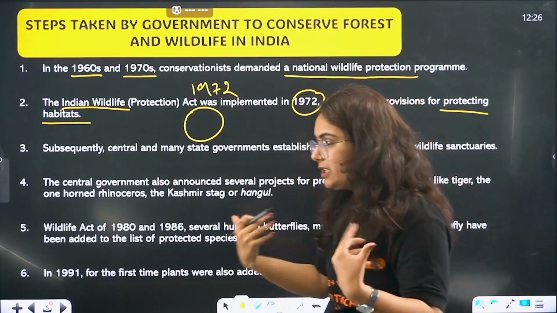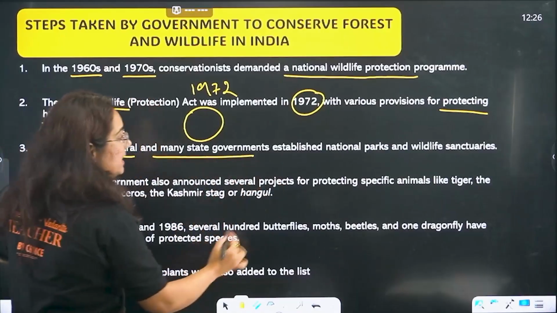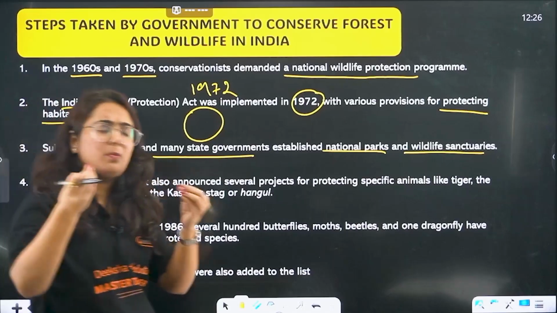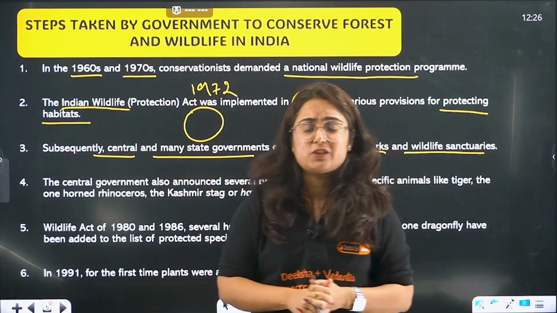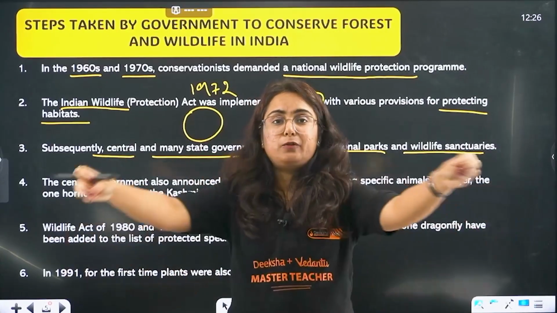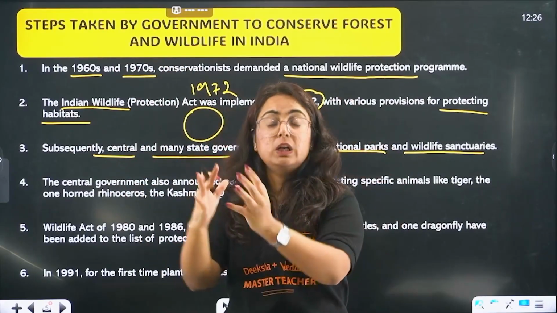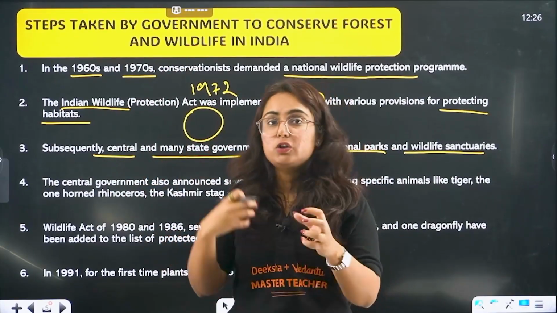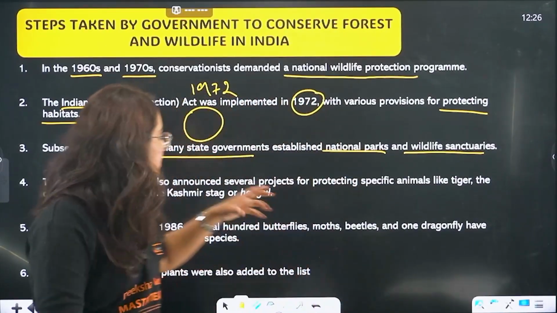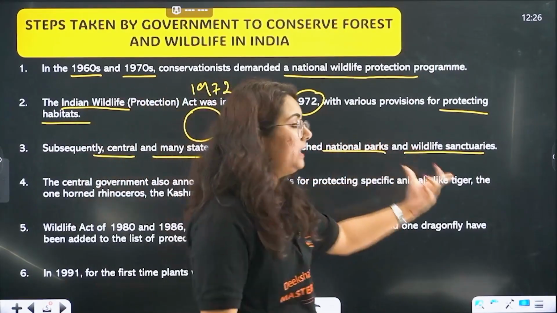Subsequently, to provide more implementation, what happened? The central government and many state governments established national parks and wildlife sanctuaries. Some of you might have visited national parks and wildlife sanctuaries. They are the original habitats of the animals cited for protection, considered as reserved forest, protected forest, core zone, where no human involvement is allowed so that people can't hunt and poach the animals. So various central and state governments established national parks and wildlife sanctuaries.